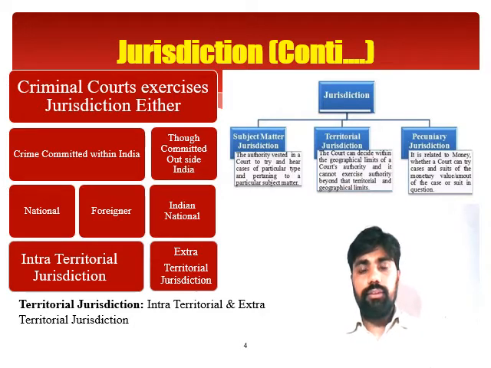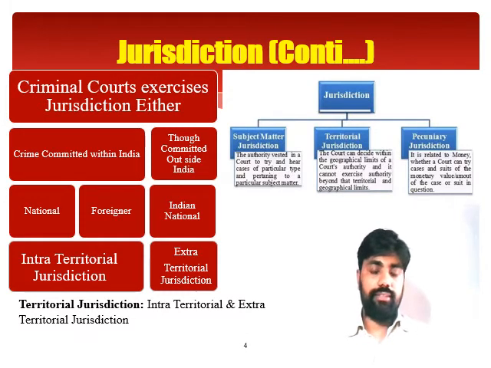Let us see what are the kinds of jurisdiction. There are various kinds of jurisdiction, but here, for the sake of our understanding, we would take only three kinds. Number one, the personal jurisdiction, that is also called the subject matter jurisdiction. Number two, the territorial jurisdiction, and number three, the pecuniary jurisdiction. The subject matter jurisdiction means the court's power to exercise jurisdiction over every person just because the cause of action arises.